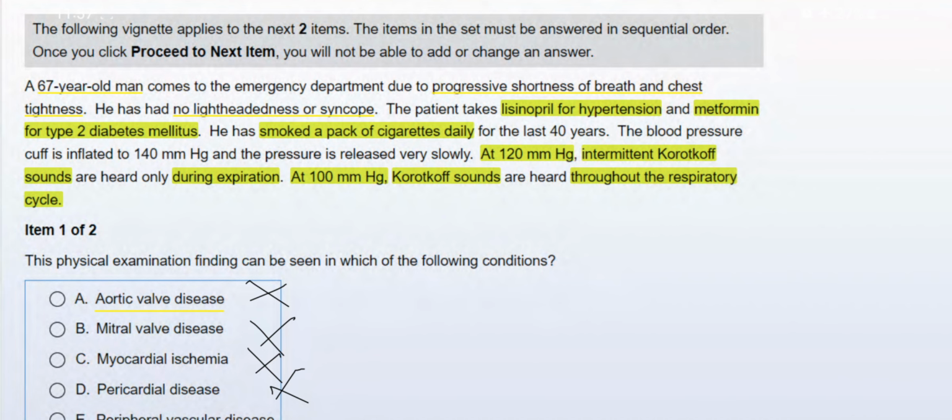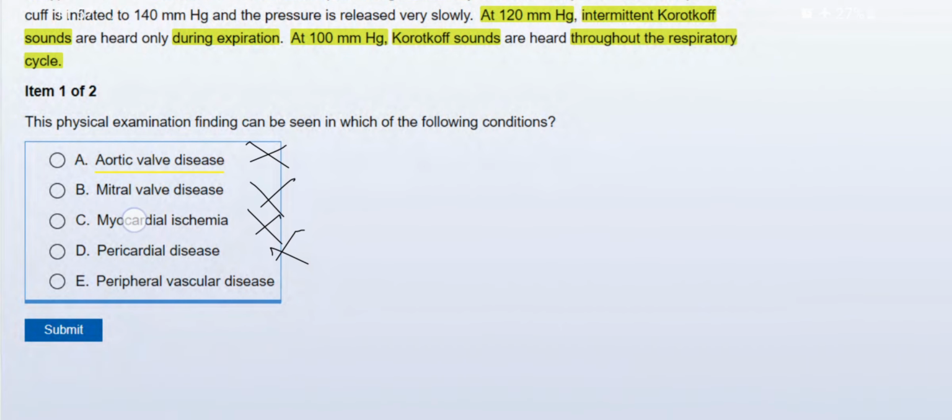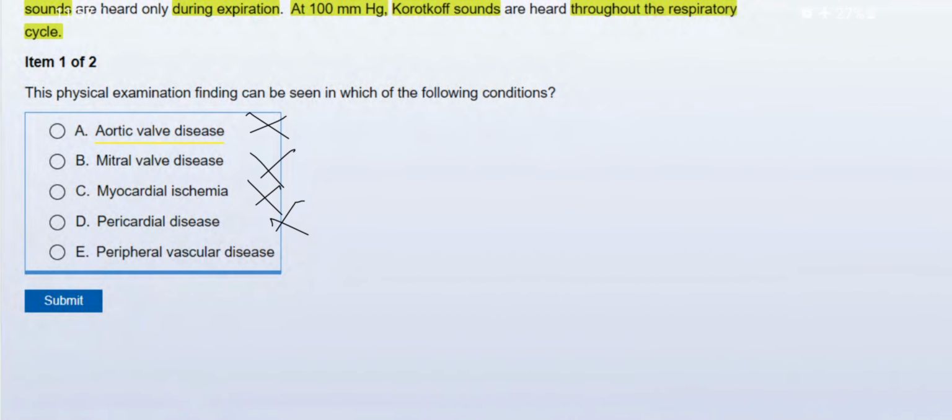Item 1 of 2. This physical examination finding can be seen in which of the following conditions? Please select any one of these. Pause it and then give the answer. Okay, so the correct answer in this case is pericardial disease. Right, it is not the peripheral vascular disease. It's just for your confusion, right?